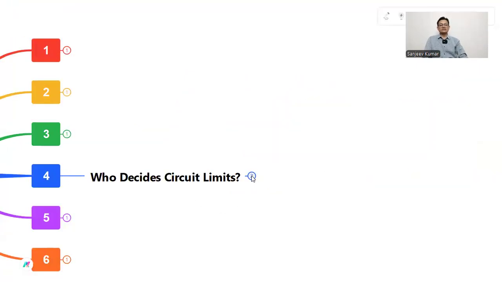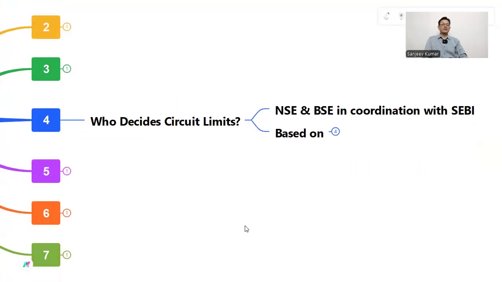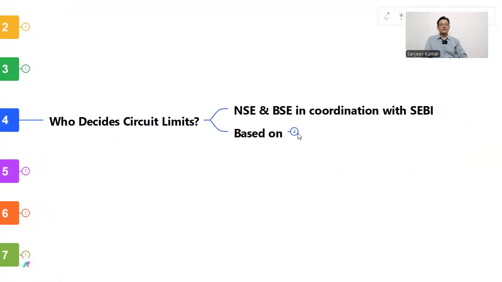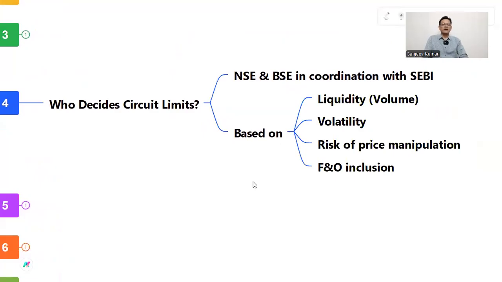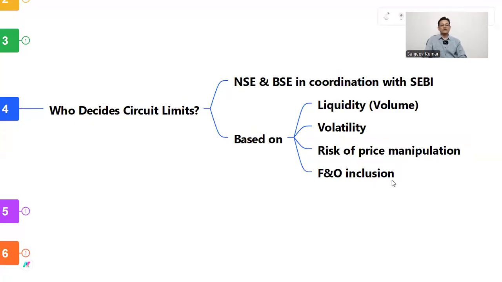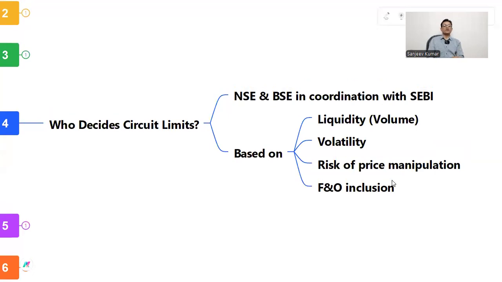Who decides circuit limit? NSE and BSE in coordination with SEBI. It is based on liquidity, volume, volatility, risk of price manipulation, and F&O inclusion. Now understand the role of volume. Volume plays the biggest role in circuit.